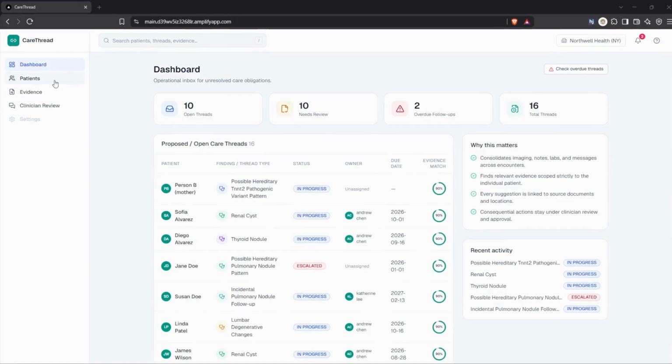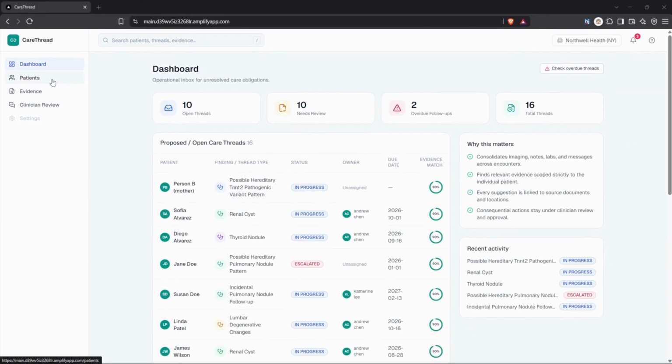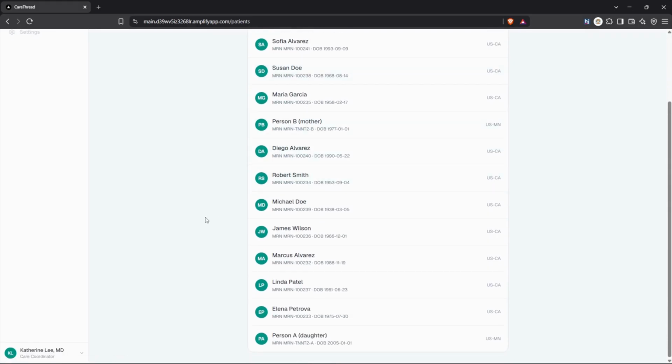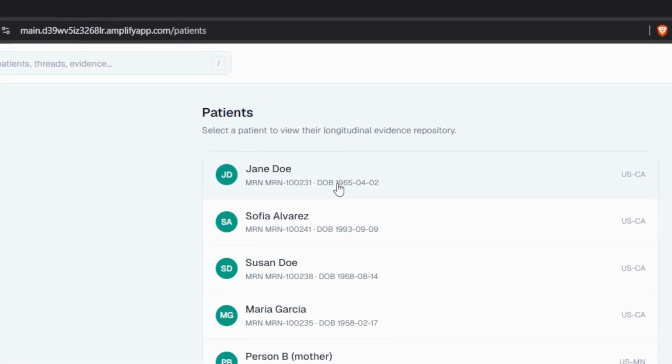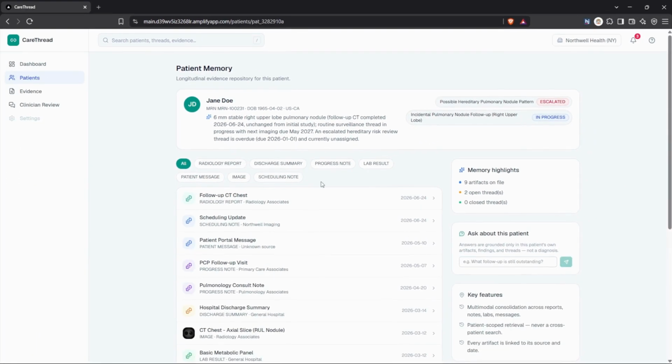This is one of the most common, least visible failure points in care coordination, and it happens quietly, with no error message and no alert, until a patient shows up with a problem that could have been caught. CareThread is a care continuity agent built to close exactly that gap. Underneath, it isn't one monolithic AI. Follow Jane Doe's case, and you can see all of them at work.